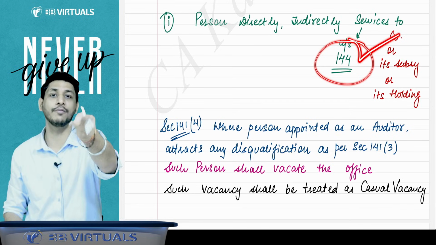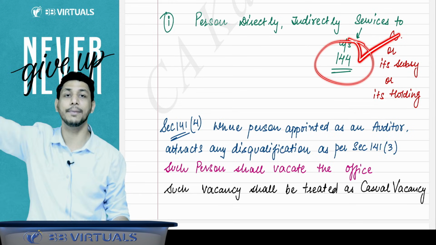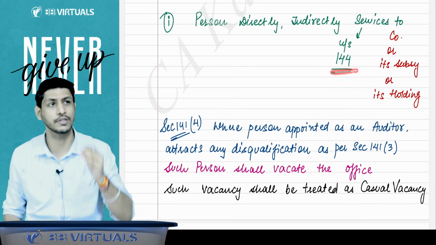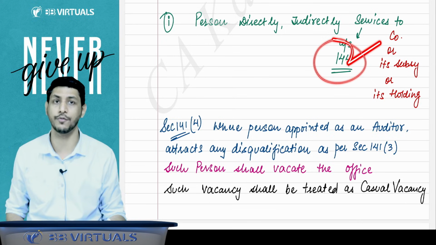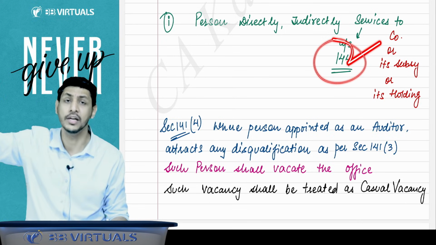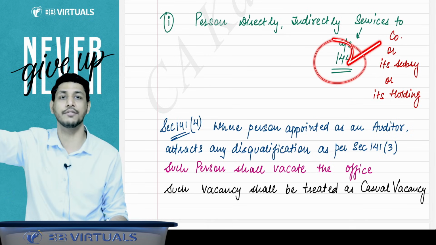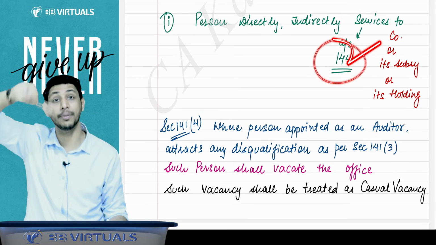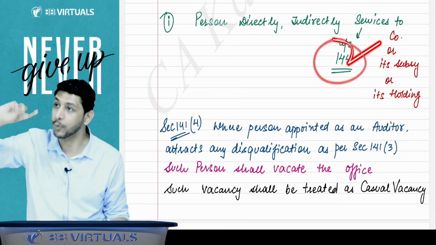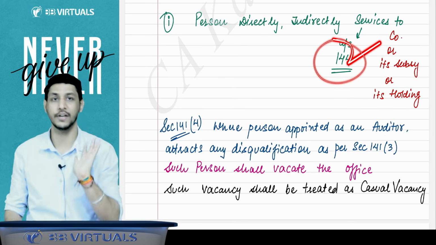And what is the other line I was saying? Now let us assume that I am a chartered accountant. I am doing bookkeeping service. Bookkeeping is a service which is prohibited under section 144. So let us assume that I am giving bookkeeping service to Reliance. So I am providing a service which is prohibited under section 144. If I am providing that service to Reliance, I cannot be the auditor of Reliance.